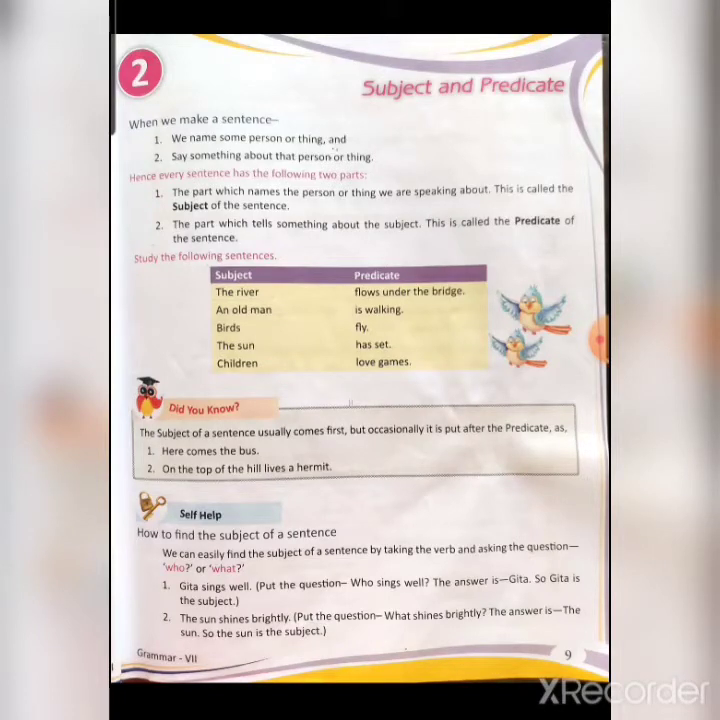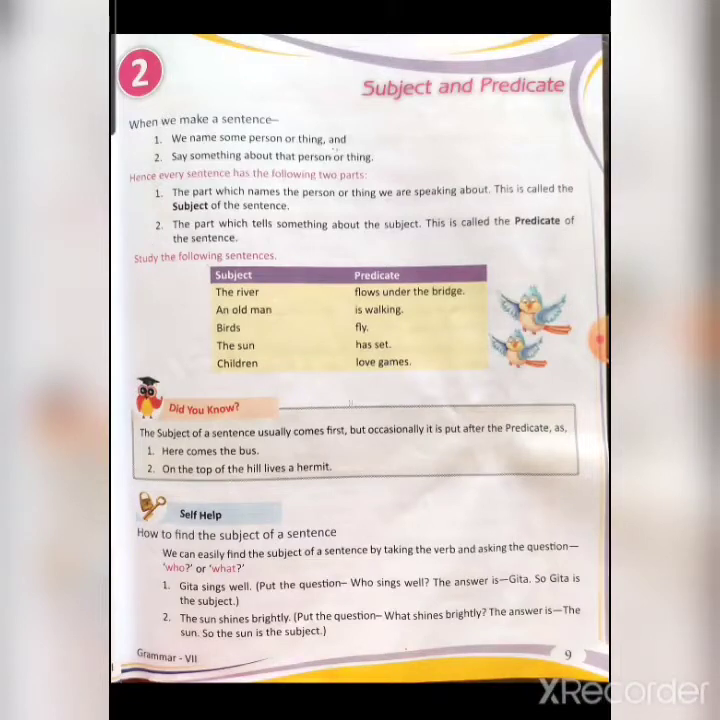Second sentence, on the top of the hill lives a hermit. So hermit is the subject and it is coming at the end of the sentence after the predicate. So it can also happen, but occasionally. Usually what we do, we place the subject first and later on the predicate.